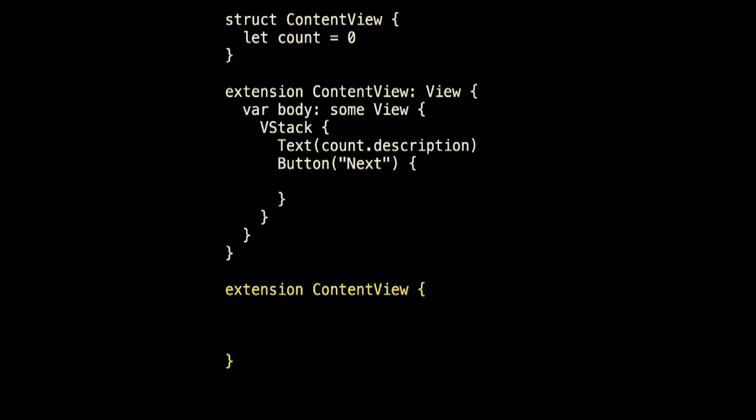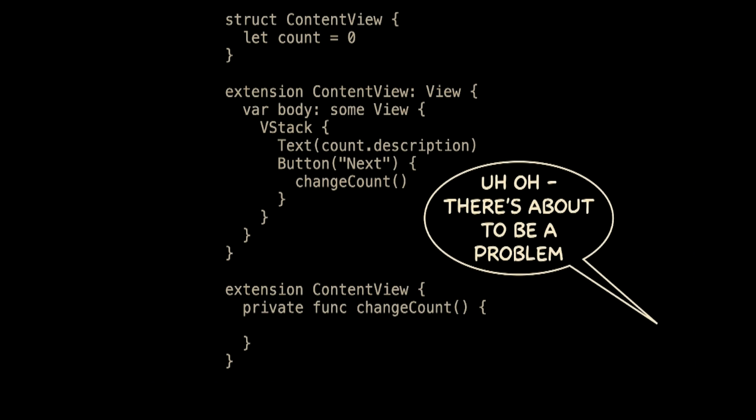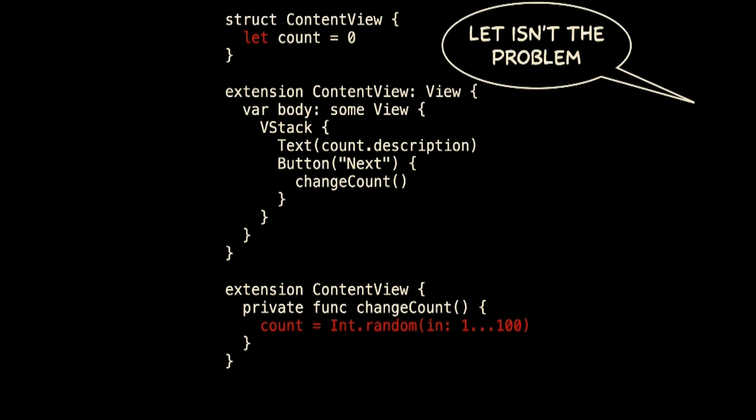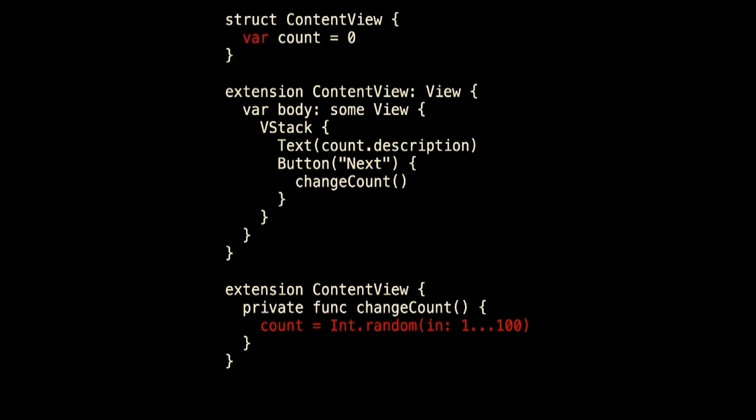So let's give the button an action, and I'll put that in an extension, and I'll have a private method called changeCount, and that's what I'll call as my button's action. And you've been here before. You can see we're headed for a problem, because if I modify count, this doesn't compile. And you say, oh, I'm brand new to SwiftUI. Maybe it's the let. And the person next to you goes, oh, you're new to SwiftUI. But you go, I know what to do. I'll change the let to a var, and that will fix everything. And it doesn't, because buttons can't take mutating methods.